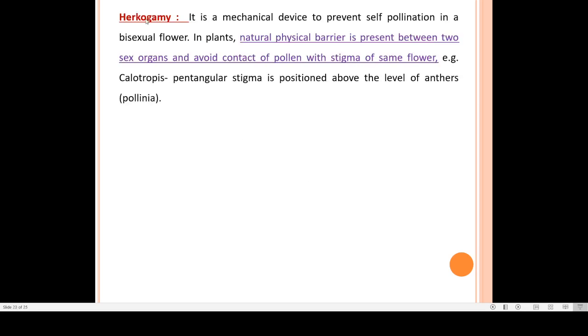Next one is the hercogamy. Hercogamy is a mechanical device to prevent self pollination. Sometimes in plants natural physical barriers are present, like this type of physical barrier or something remains present over there, which does not allow the sex organs to contact with each other, and because of this it facilitates cross pollination and not self pollination.